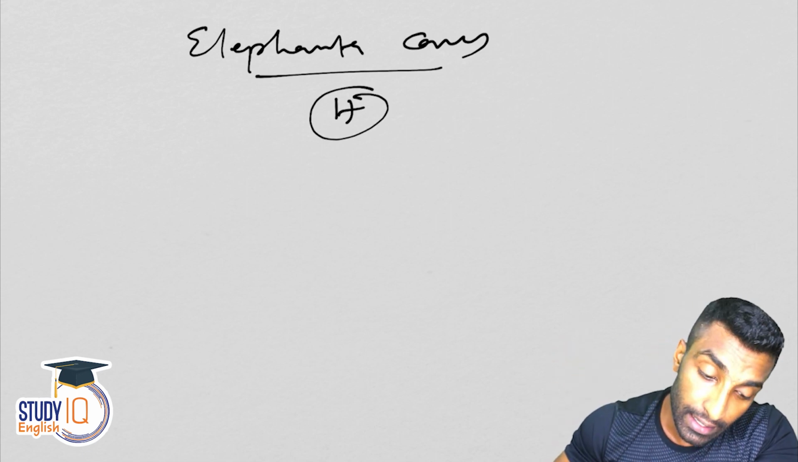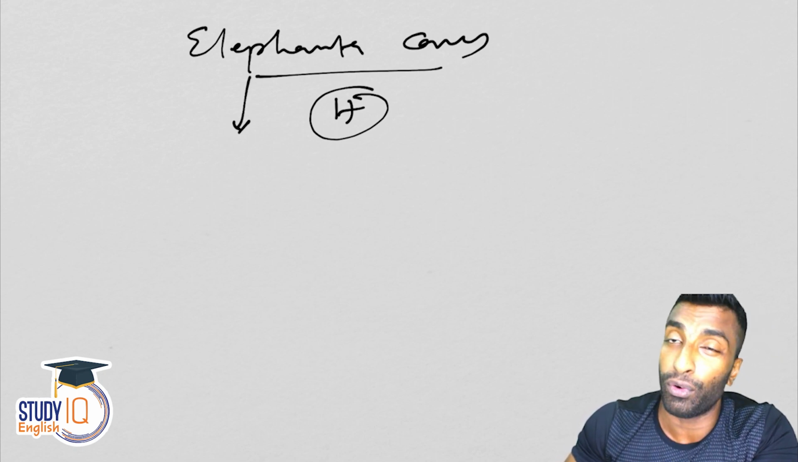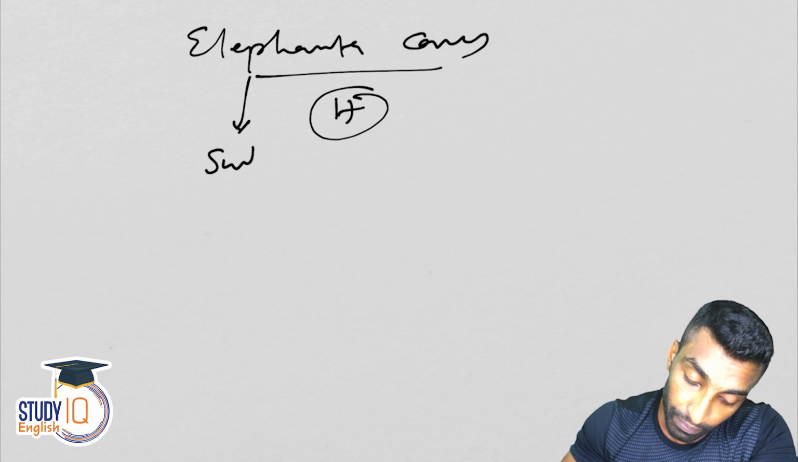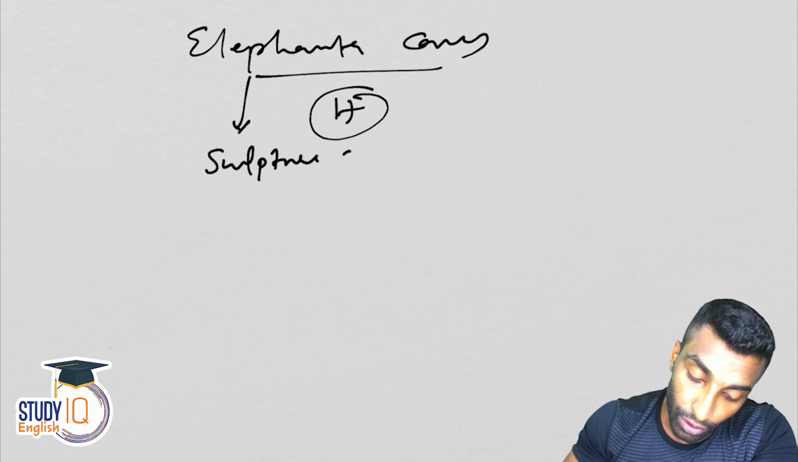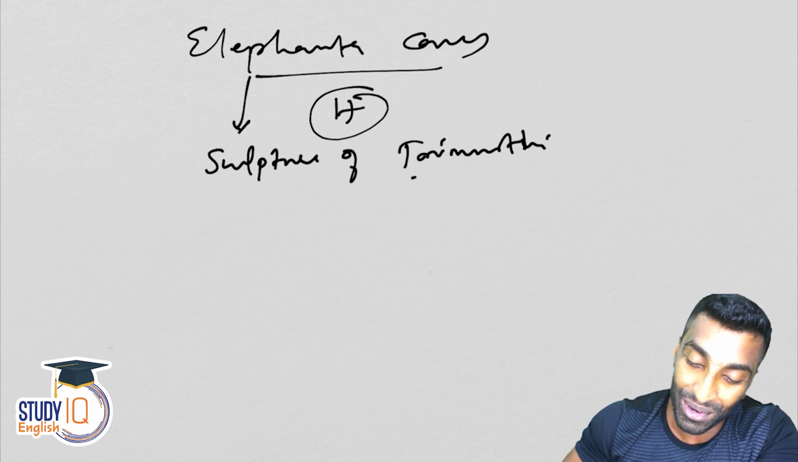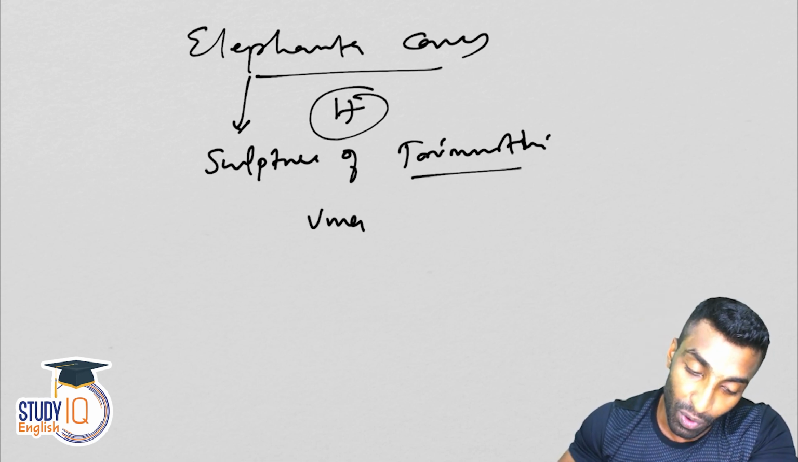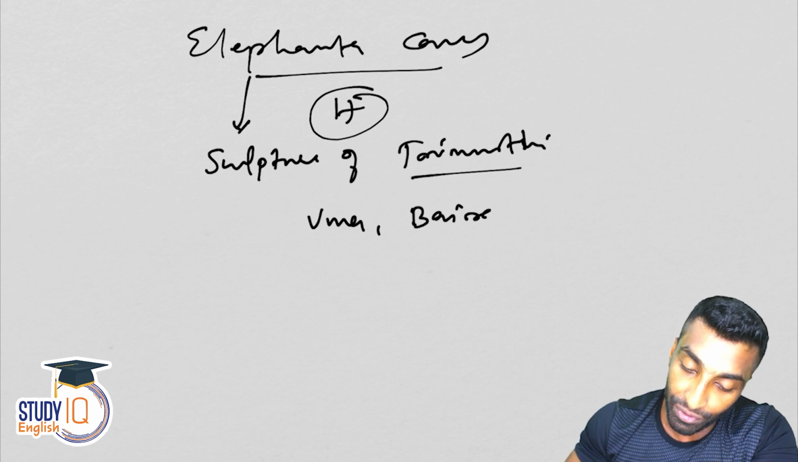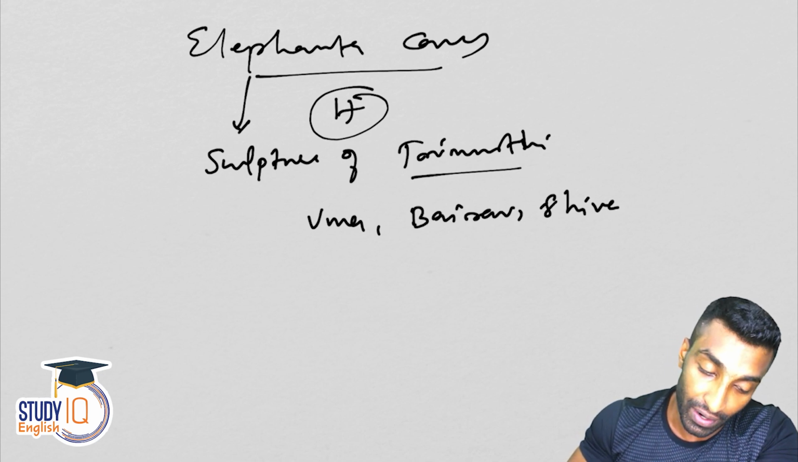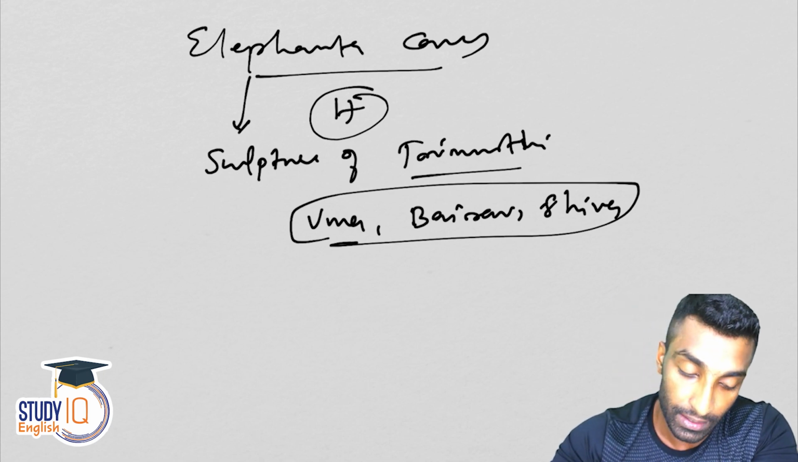And here, this Elephanta Caves is famous for what? Sculpture of Trimurti. Now who is this Trimurti? It is not the one which you think, Uma, then Bhairav and Shiva. So just remember this. This is famous for this three.